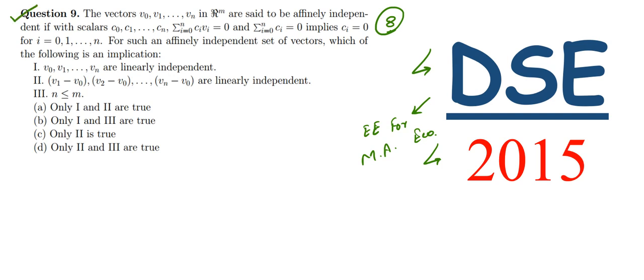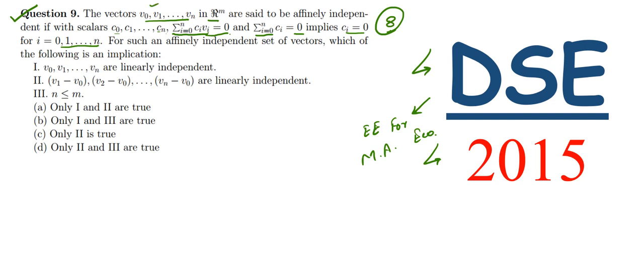Question 9 says the vectors v0, v1 up till vn in Rm are said to be affinely independent if, with scalars c0, c1 up till cn, the condition summation over i equal to 0 till n of ci times vi equal to 0, as well as summation of ci from i equal to 0 to n equal to 0, implies that ci is equal to 0 for i equal to 0 till n. So here we have the condition for these vectors to be affinely independent.